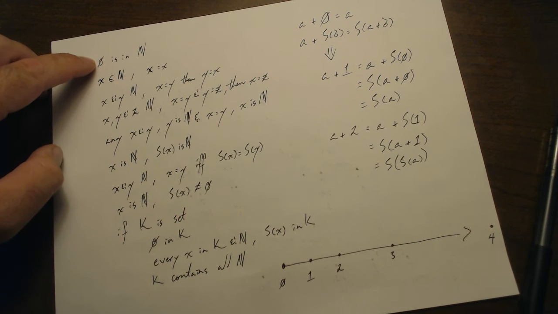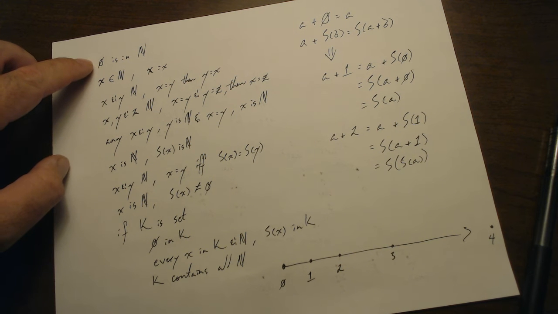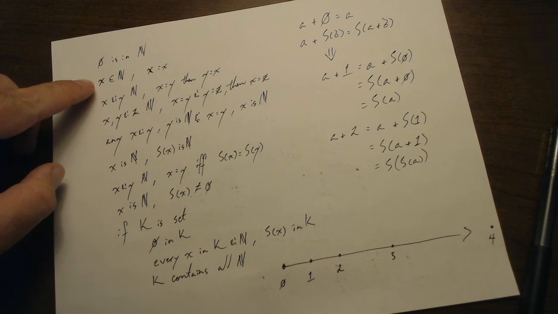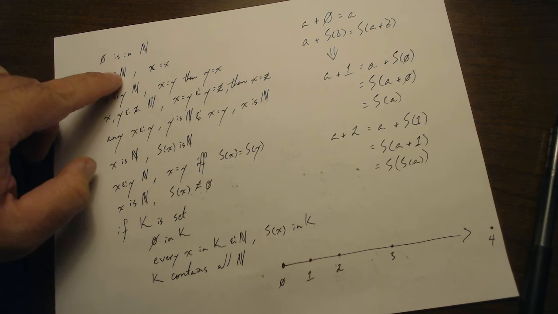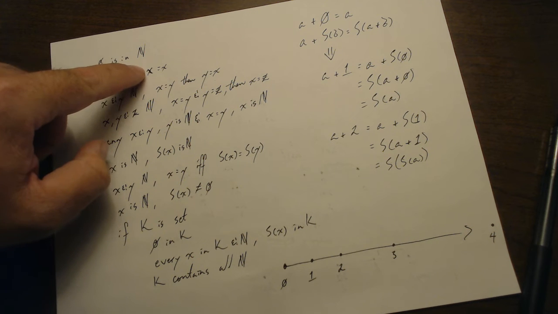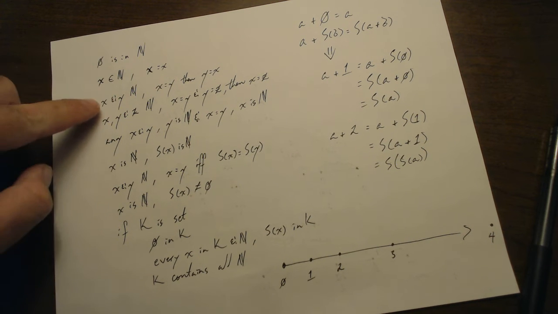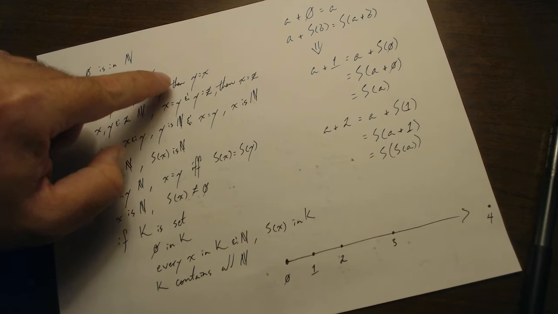So 0 is the first rule. 0 is within the natural numbers. For some number that's an element of the set of natural numbers, x is in natural numbers, x equals itself. If x and y are natural numbers and x equals y, then y equals x.